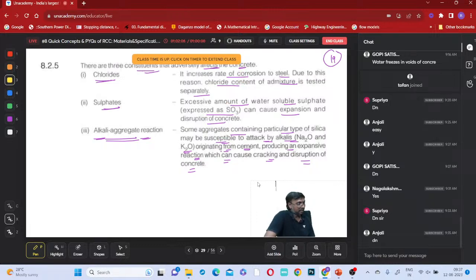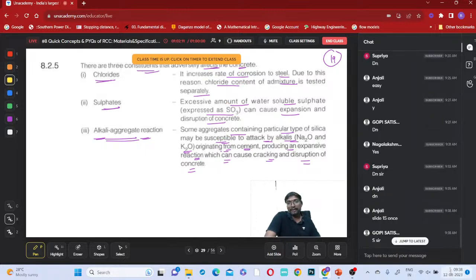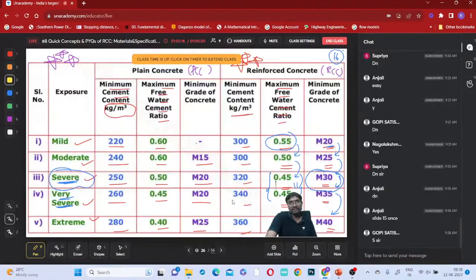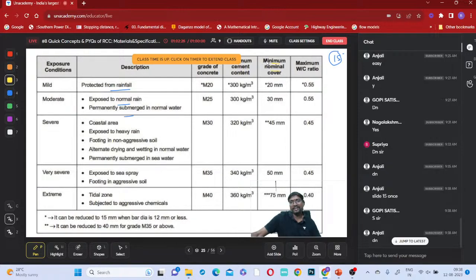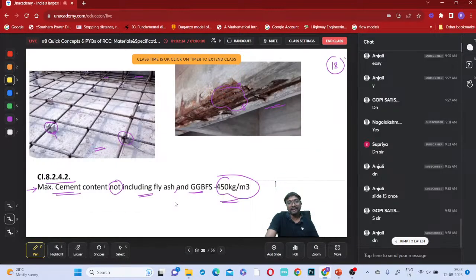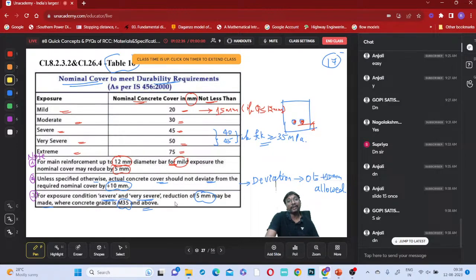Regarding the concrete, this is only from the RCC design point of view. We have discussed which ones are useful, right? The 15th slide is actually the same thing. This is the same minimum nominal cover, already mentioned there. That is why I did not stay on this slide, because we have written this separately here, and those points we also wrote here, right? So that's why I did not go to that table.